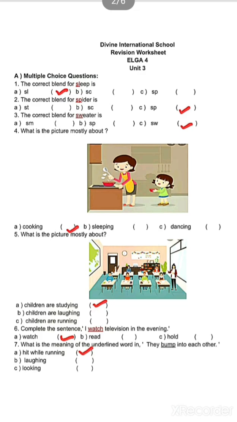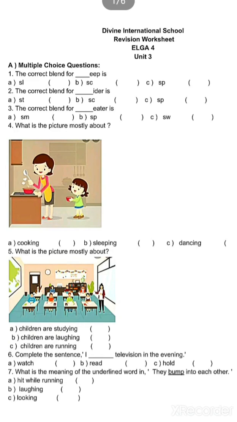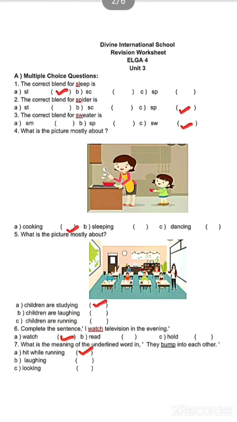The correct blend for dash IDER is. Let's see which is the correct blend for this: stir, skr or spur. Here the correct blend is spur. Spur and ider is spider.